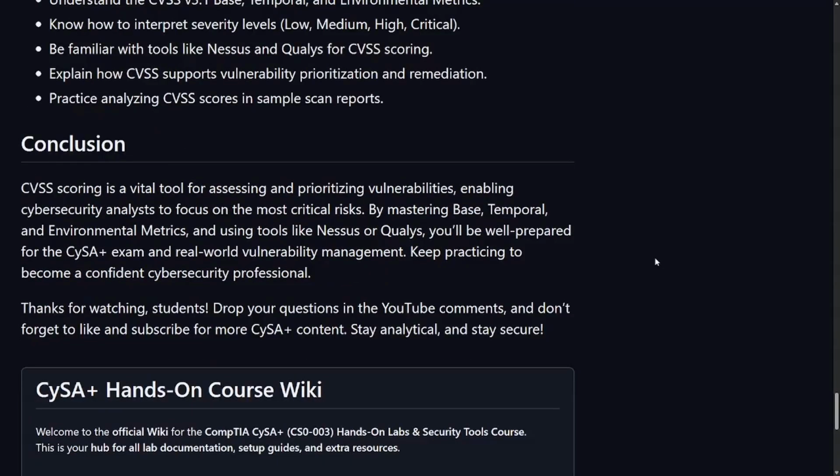Just know that the Common Vulnerability Scoring System is vital for prioritizing vulnerabilities and enabling cybersecurity analysts to focus on the most critical risk. It's really important that you know it for the CySA+ and in real-world skills that will use